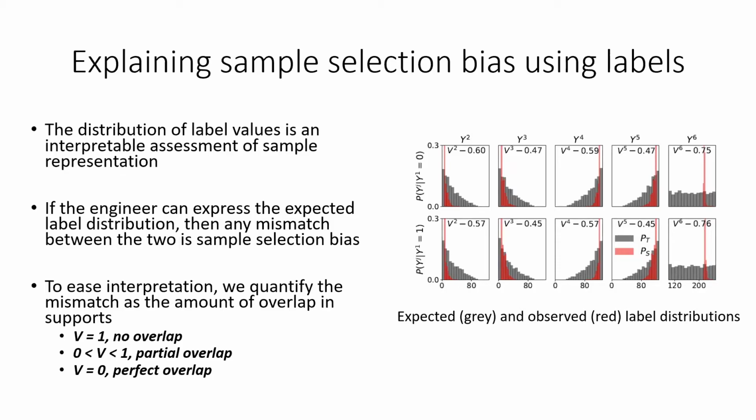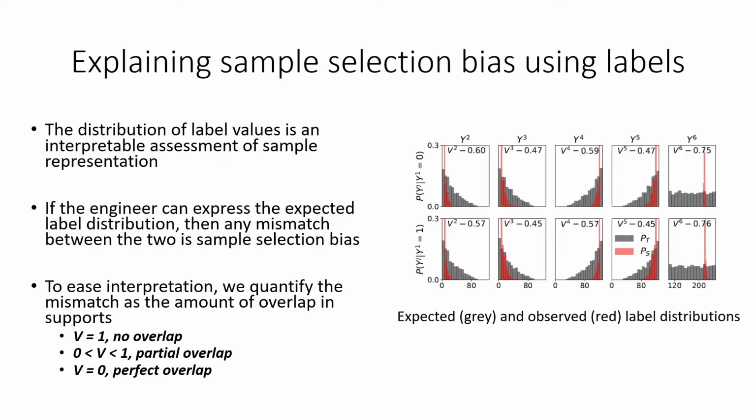And to ease the process of verifying if this representation is covering the scenarios of interest and to gauge the sample selection bias, the engineer can specify a distribution of expectation which says which scenarios are expected to be covered. Any mismatch between the distribution of expectation and the distribution of annotations of our dataset is then an indication of sample selection bias. While we can assess the mismatch visually as shown here to the right, where the red histogram indicates the distribution of annotations and the gray is the expected sample properties that we expect to see.